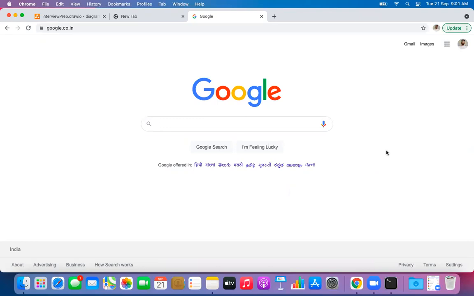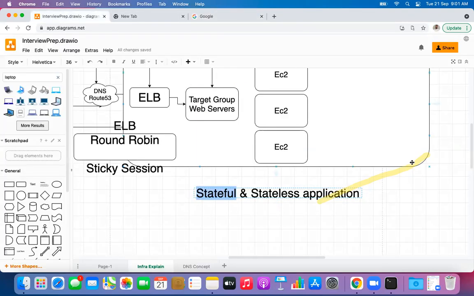So guys, did you ever feel that before searching on Google, you had to log in first? Did you ever face this sort of problem, that before browsing any website you were supposed to log into Google? No. So wherever your sessions are supposed to be available, they are made available. So in that particular case, what we are trying to do here is, stateful application